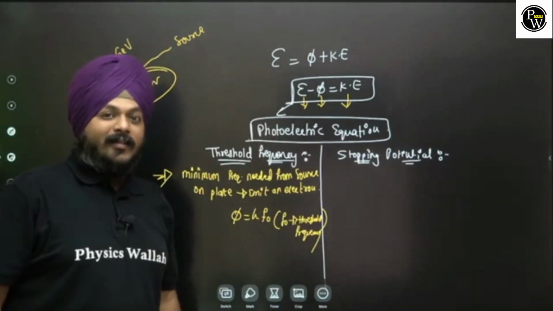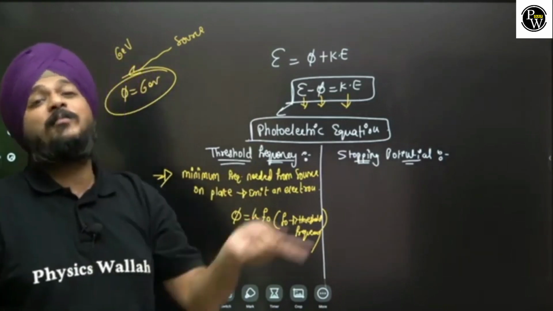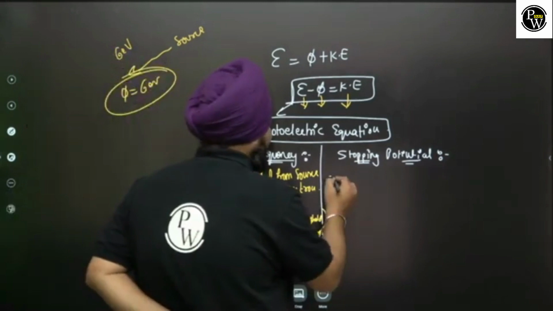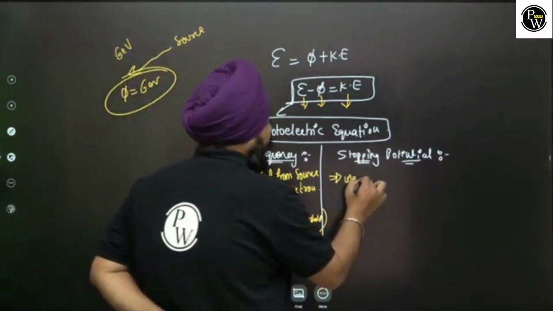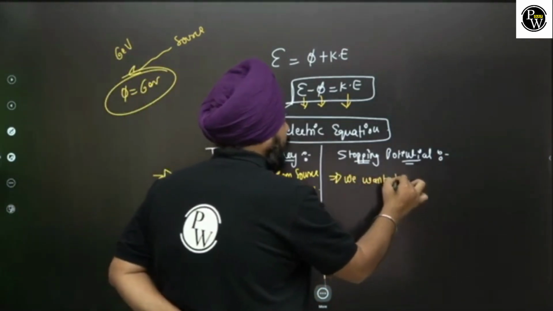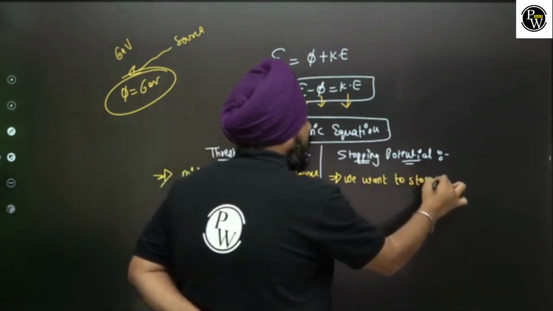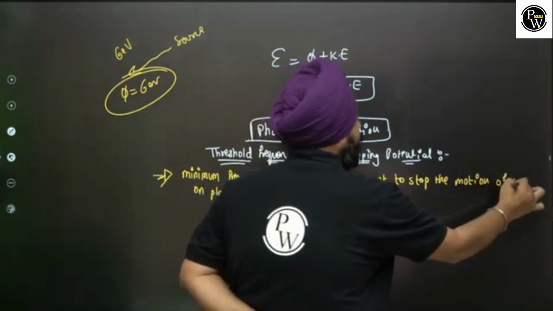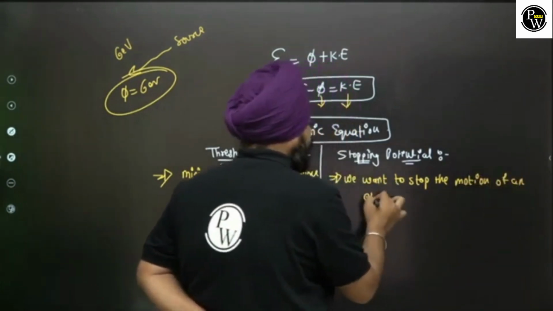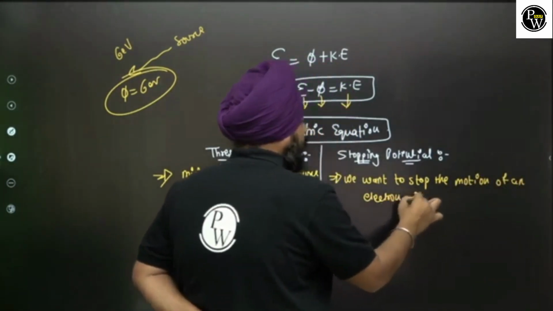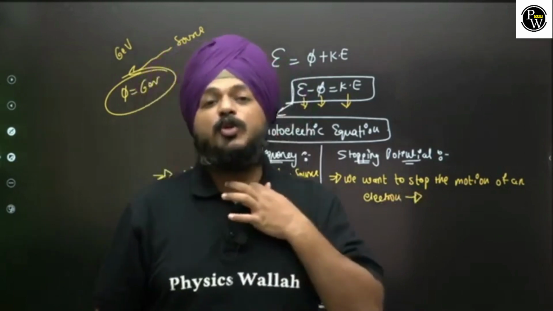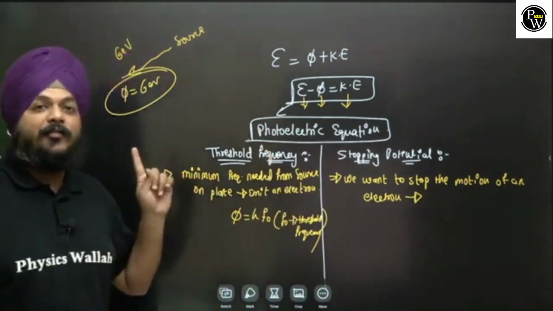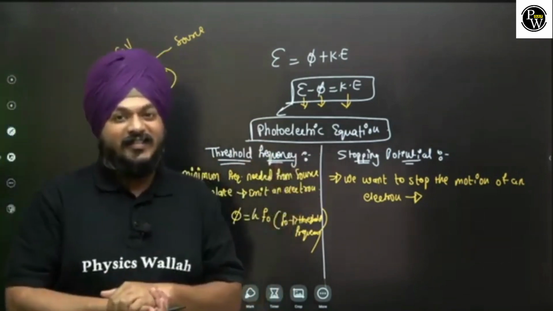Now we want to stop the motion of an electron. The electrons that are emitted from the photosensitive surface